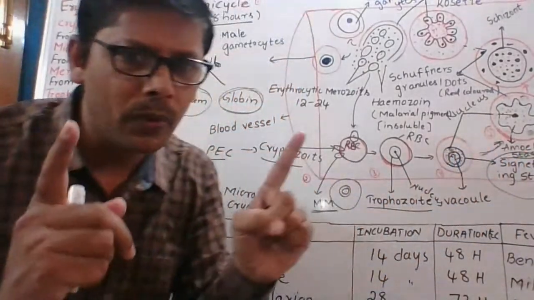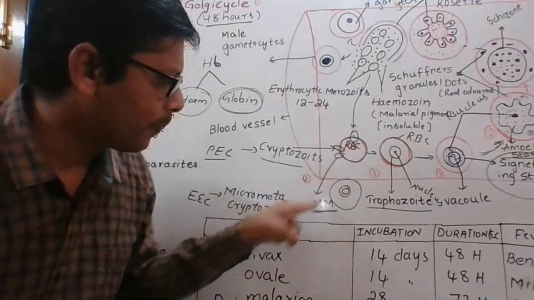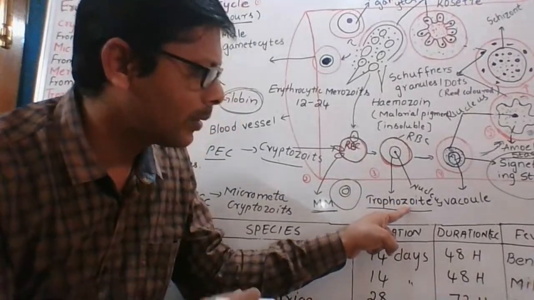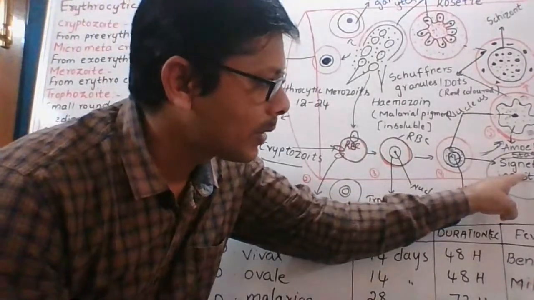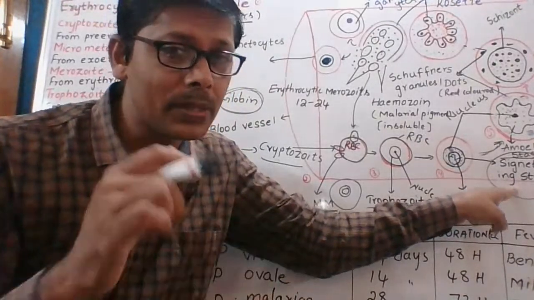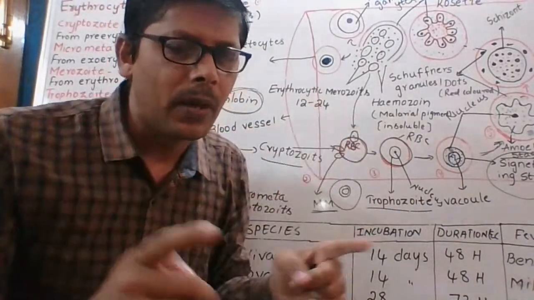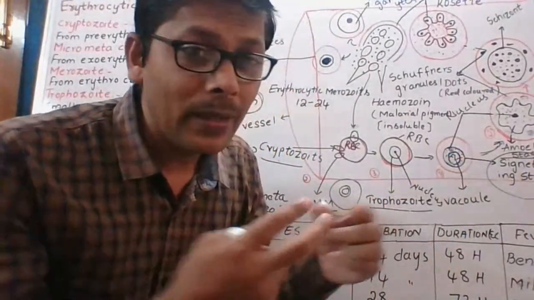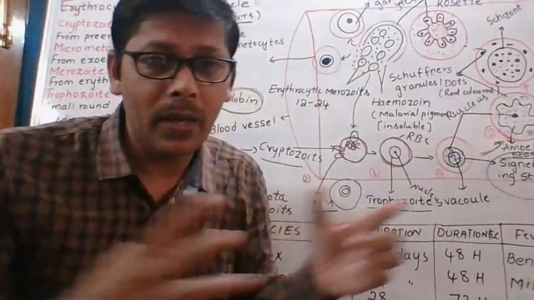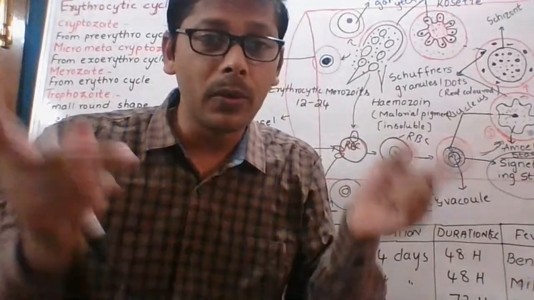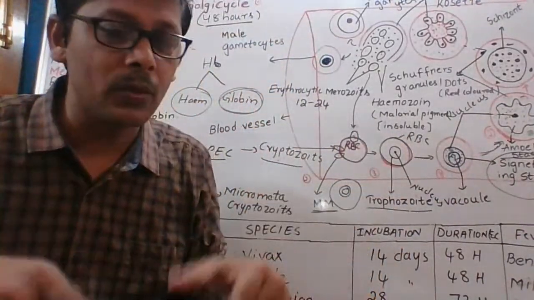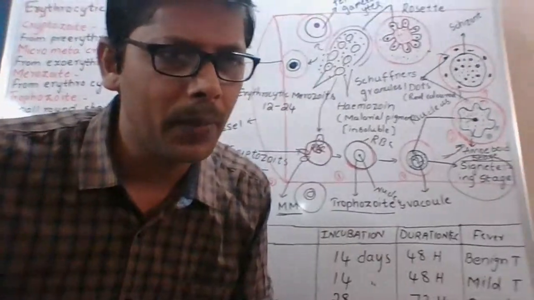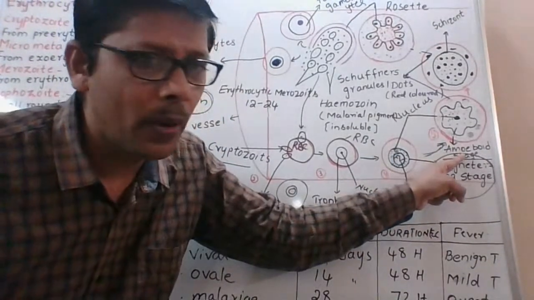Now I told you four stages. If you start with this stage, we can take it as the microgametocyte, then the trophozoite stage, then the signet ring stage. మైక్రోమెటాక్రిప్టోజైట్ తర్వాత then trophozoite stage తర్వాత signet ring stage. It appears like a finger ring. That's why it is called a ring, because of the development of the vacuole. Next, the vacuole disappears and pseudopodia develop. Now it is called the amoeboid stage.